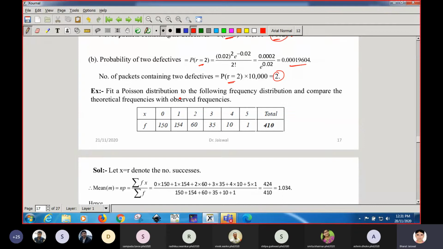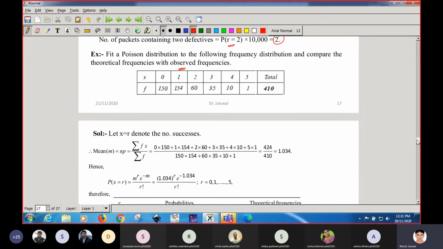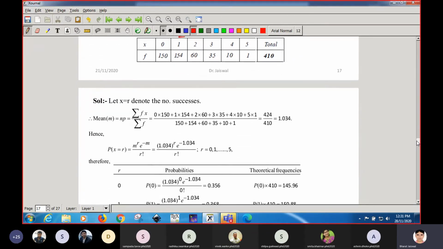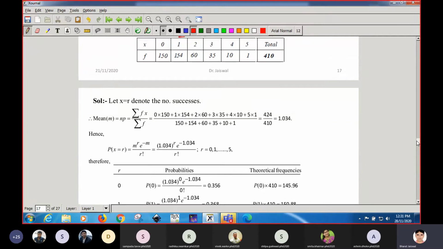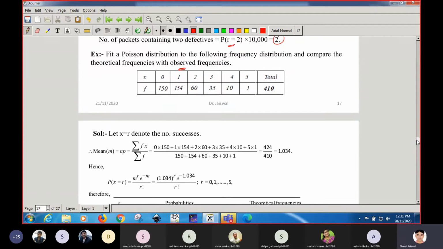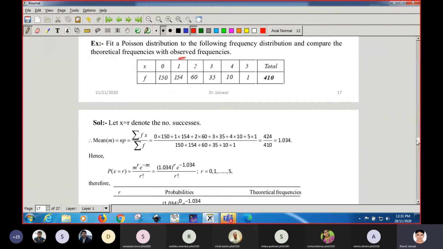We have to fit the Poisson distribution to this frequency distribution, and compare the theoretical frequencies with the observed frequencies. These are the frequencies that we are given with. Whatever is given, that is the observed one. Theoretical we can calculate by using the probability distribution.